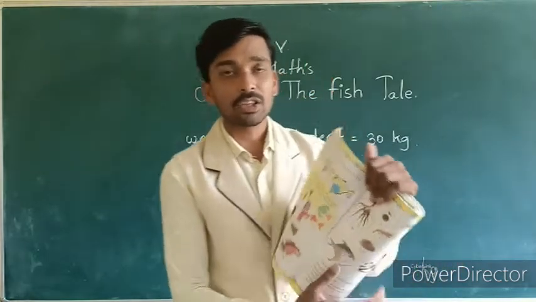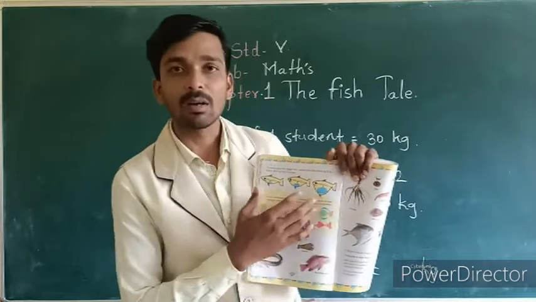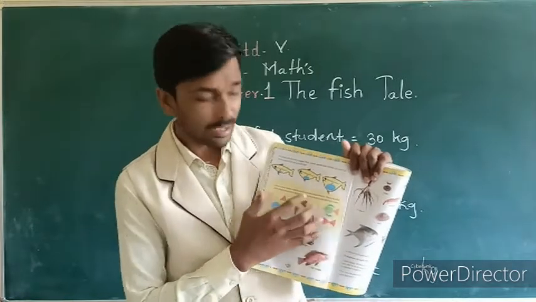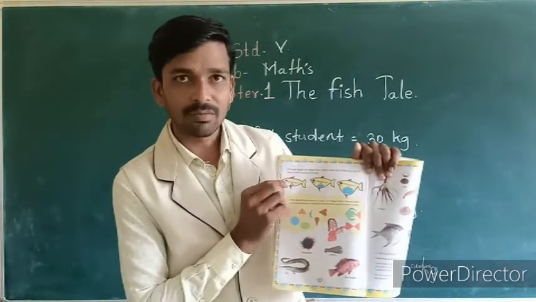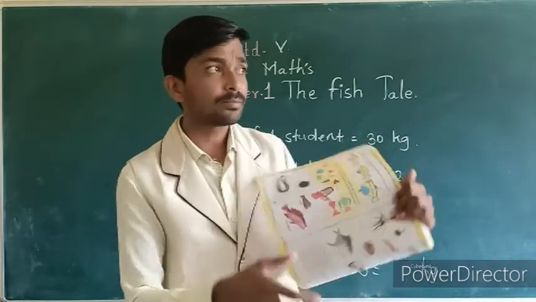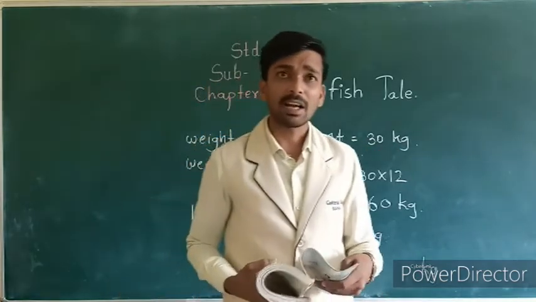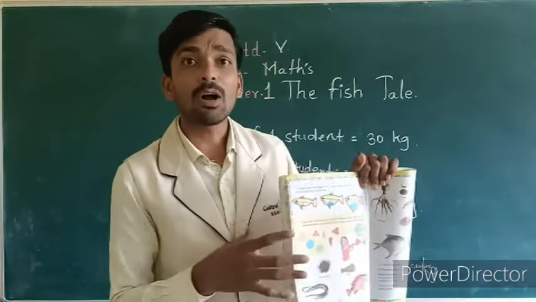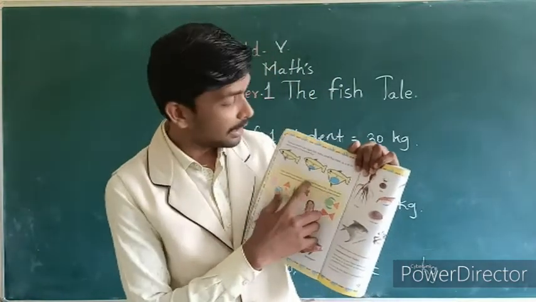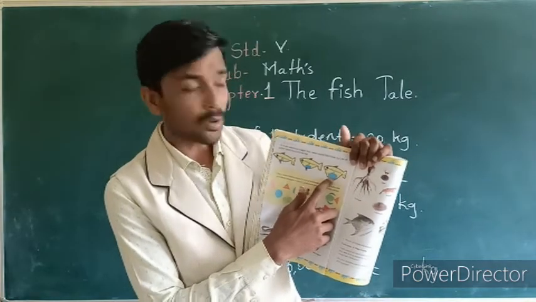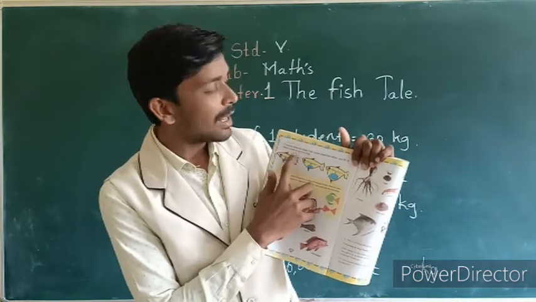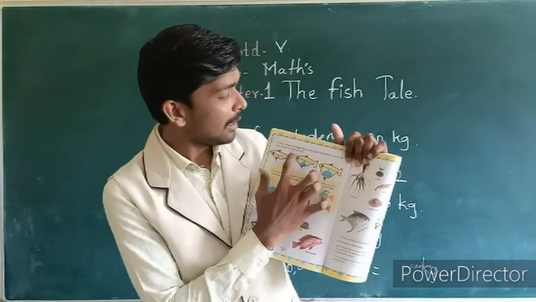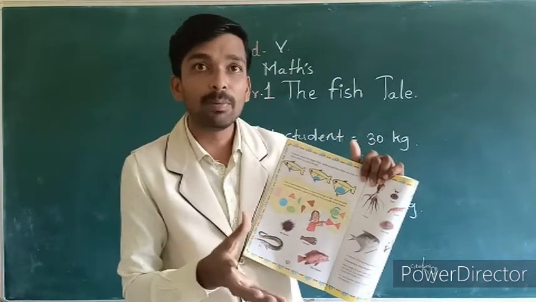Here they have drawn some fish pictures. See this fish, first fish. When the big fish attacks the small fish, what can they do? They can drink lots of water and swell up and look big.